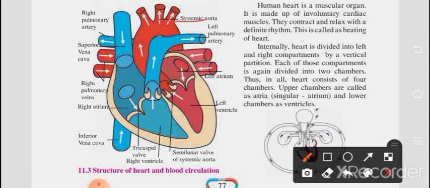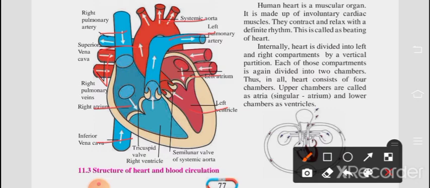The name for the same is systemic aorta, below that left pulmonary artery, below that left atrium, and below that left ventricle. Similarly, right pulmonary artery, superior vena cava, and these two are right pulmonary veins. This is right atrium and this is inferior vena cava.